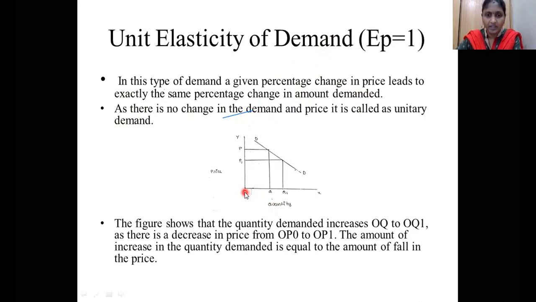Suppose you observe this figure. When the price level is OP, the quantity demanded is OQ. You are reducing the price from OP to OP1. That means I have given some 5% discount. This is the change I have made. So the quantity demanded is also going to increase, also by 5%. This is the unit change. Whatever change you make in the price, the same change occurs in the quantity demanded. This is called unit elasticity of demand. EP is equal to 1.